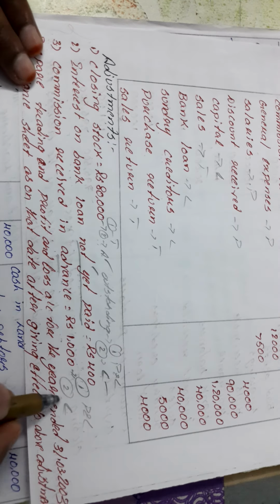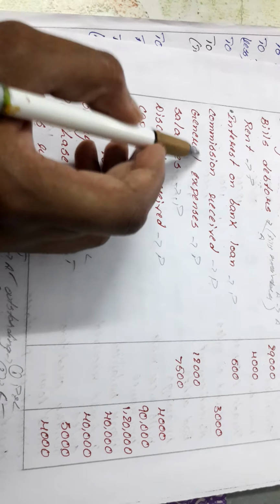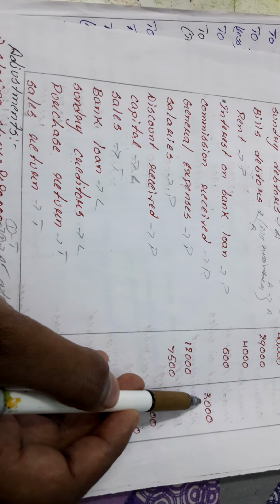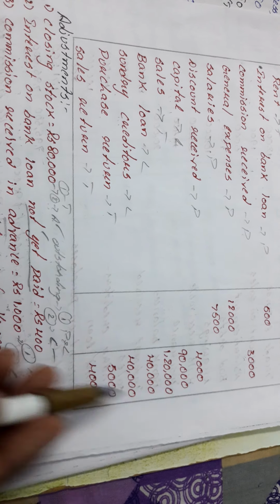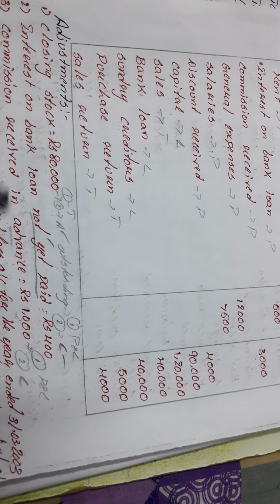Next, we will subtract commission received in advance from the commission received, because I have received commission worth 3000. From this I have to deduct this 1000 rupees. So like this, from 3000 I will deduct 1000. While posting this into the final account, I will clearly show how we have calculated all these adjustments. Okay, now we will move on to the problem solving.